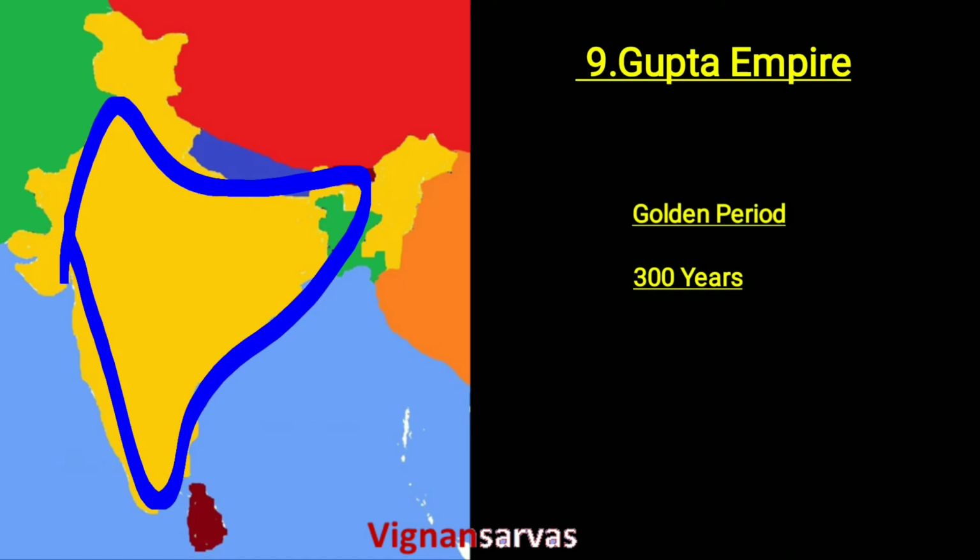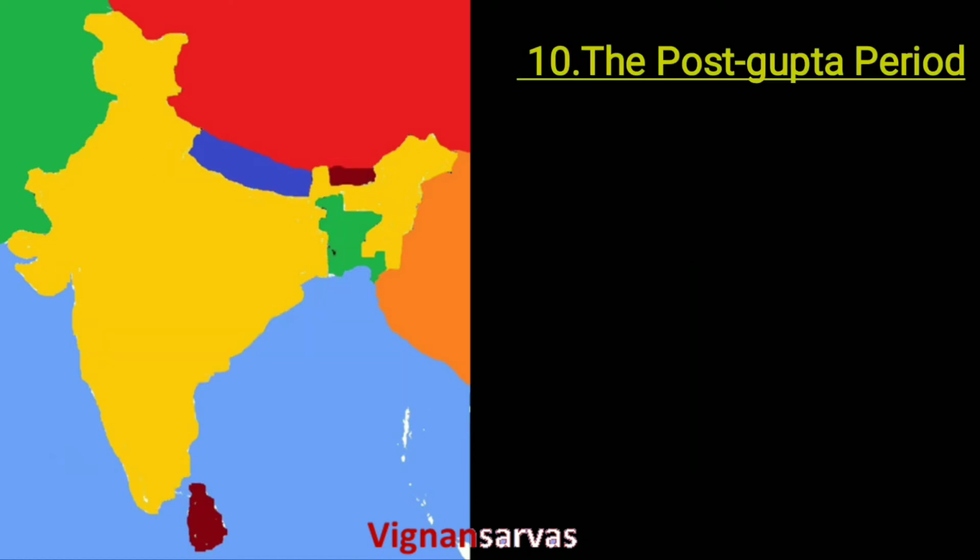After the Gupta, the next period is the post-Gupta period. In the Gupta period, the famous rulers were Samudragupta and later Chandragupta II. Next, in the post-Gupta period, the important dynasty in North India is the Pushyabhuti dynasty.